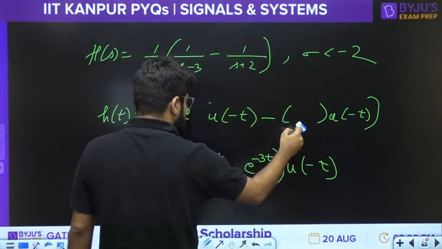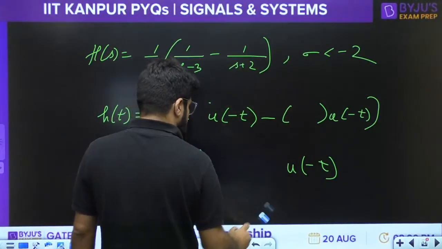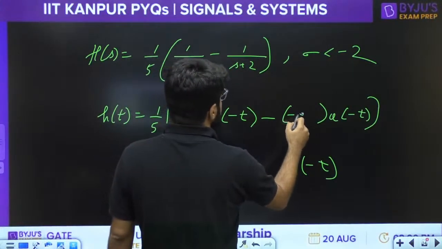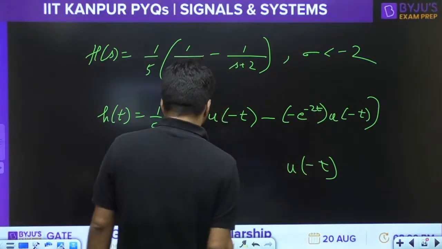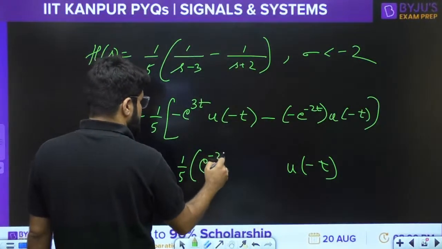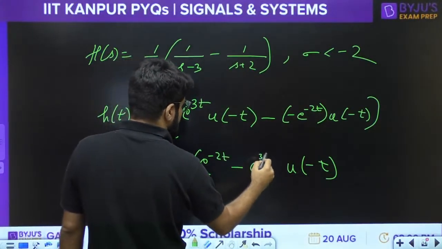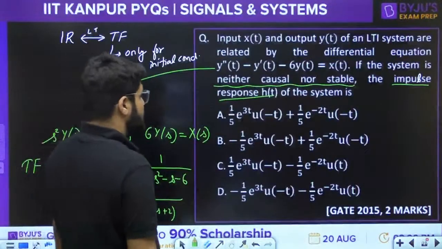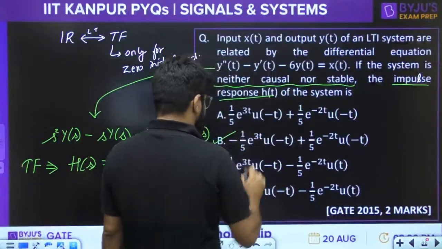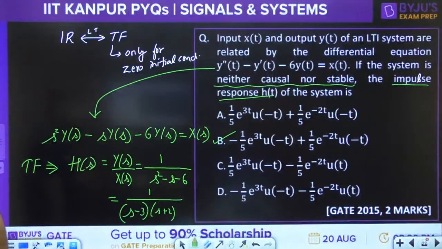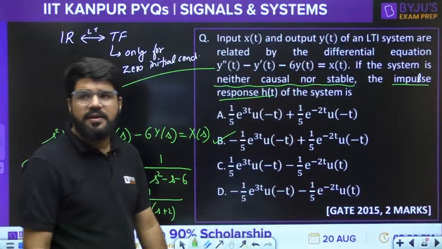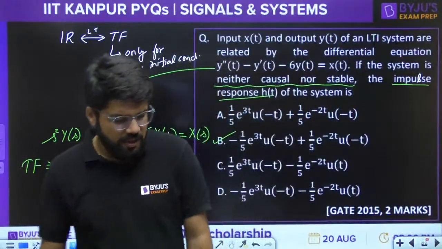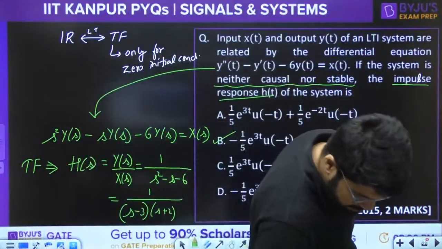So we will change here also. Just wait for it. Okay, so this is e power plus 3t and this one is minus e raised to the power minus 2t. So I have 1 by 5 e raised to the power minus 2t minus e raised to the power 3t, with minus 1 by 5, option number B. Option number B is the very correct answer. Yes, Chinmoy, option number B is the very, very correct answer.